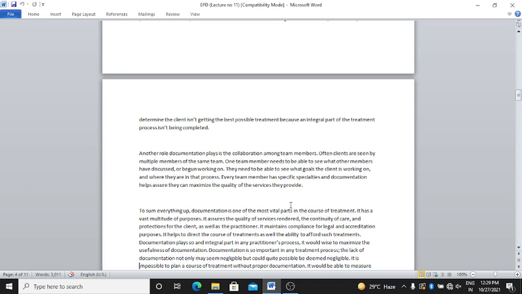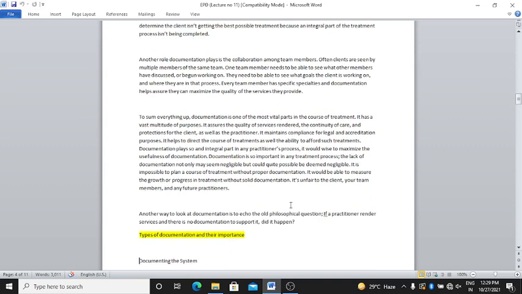Okay. To sum everything up, documentation is one of the most vital parts in the course of treatment. It has a vast multitude of purposes.